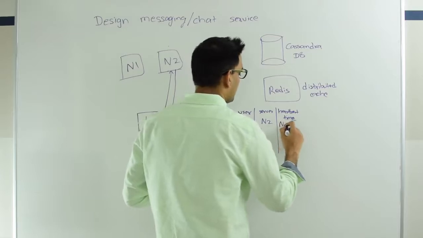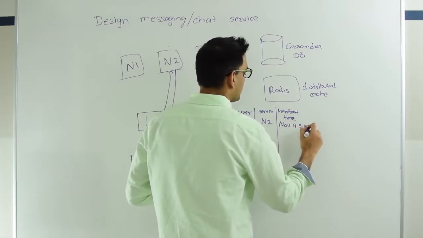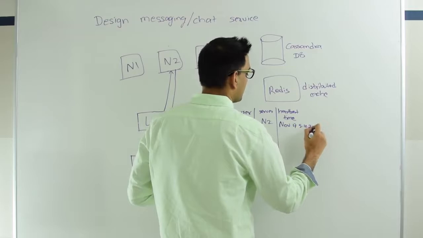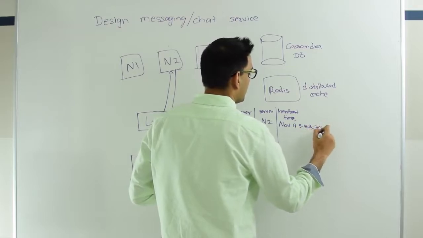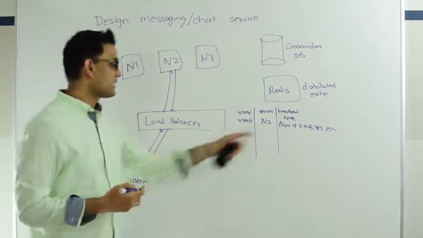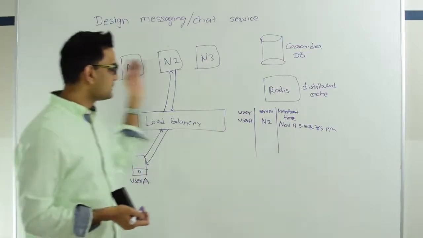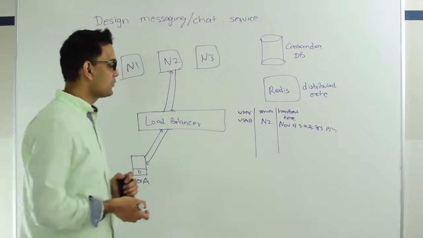So it could be like November 17th, 5:10 p.m. and 03 minutes, and then some milliseconds. So at this time, the last heartbeat was received, and every time N2 gets a new heartbeat from user A, it's just going to go and update that into Redis.